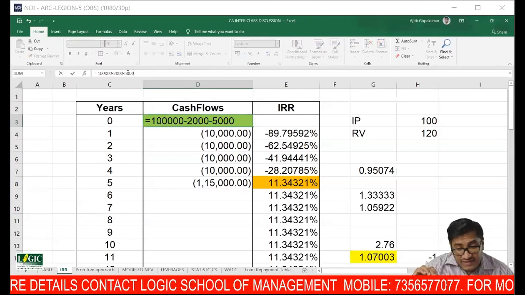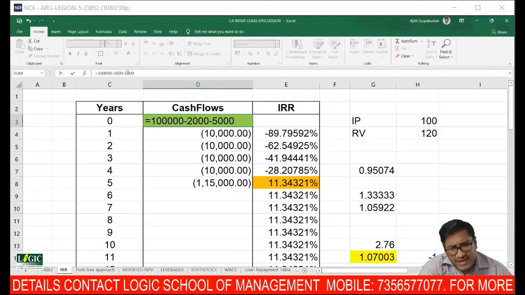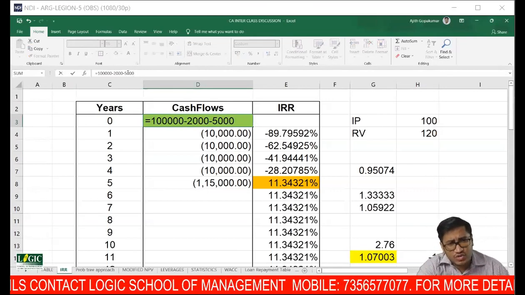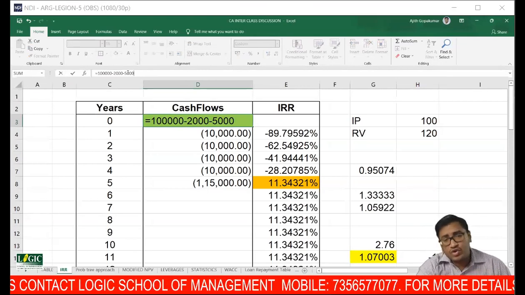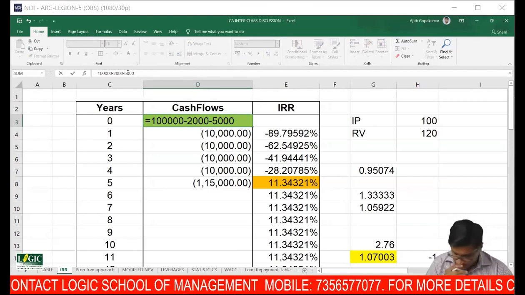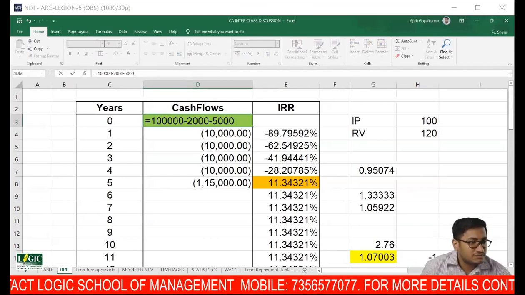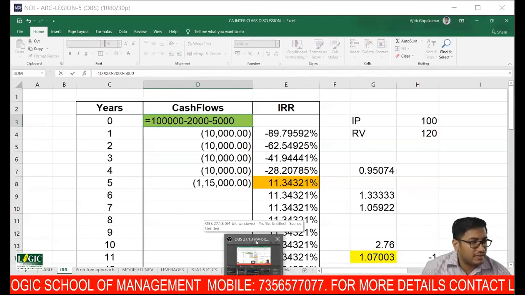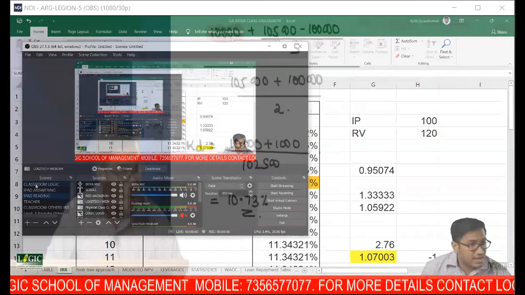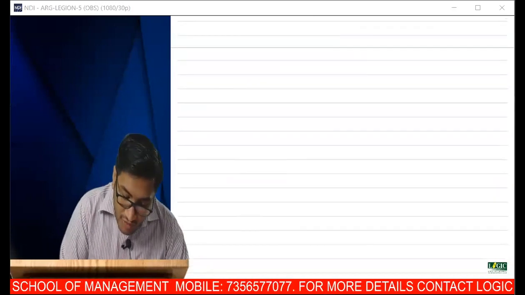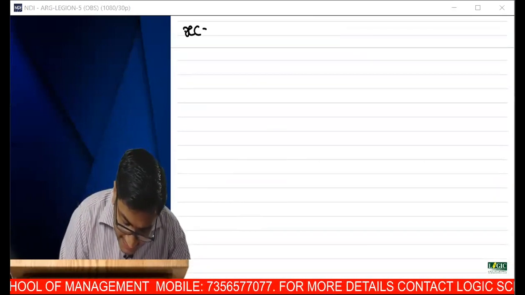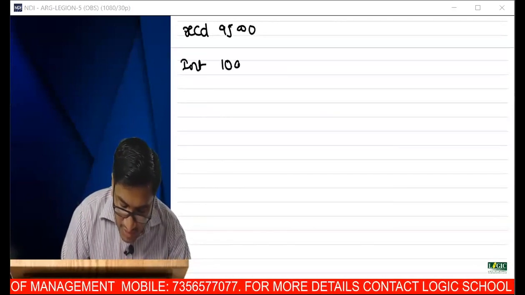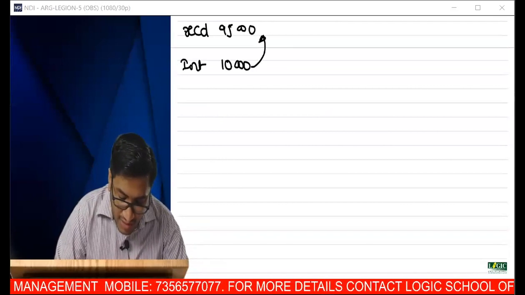Tell me, sir, if debentures are issued at a discount, isn't that an additional cost to the company? I want everyone to think. If debentures are issued at a discount, how do you say it is an additional cost? Can anyone explain? Yes, very good. Inflow is less. Sir, I received only 95,000, but I have to pay interest of 10,000. So this 10,000 interest is paid for 95,000 of loan.